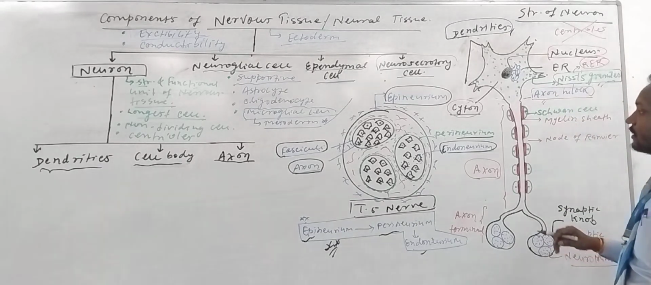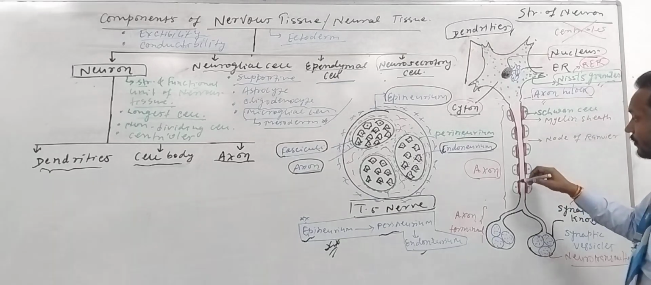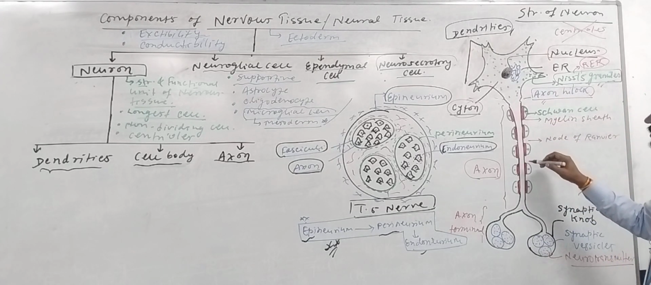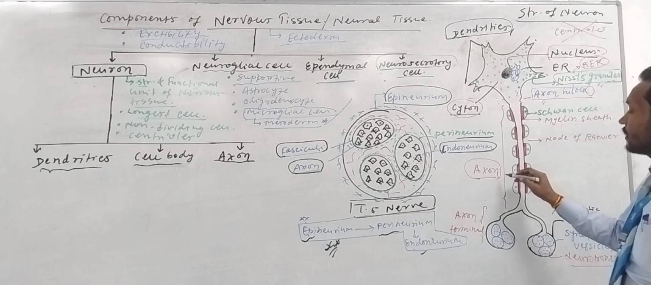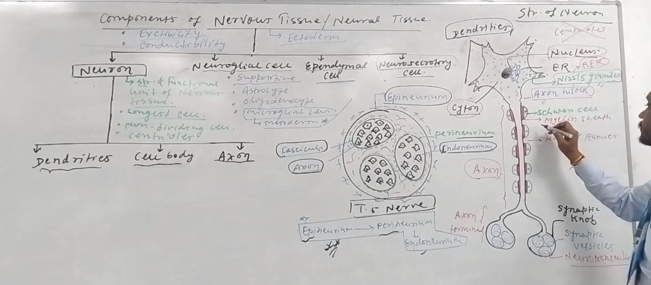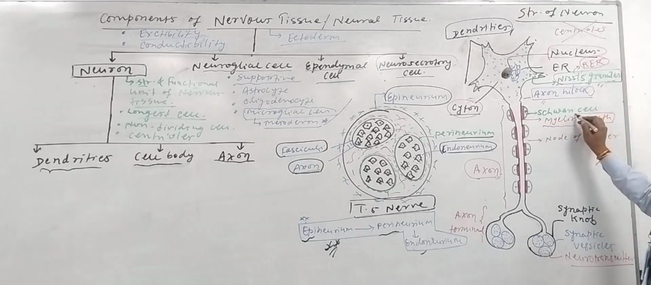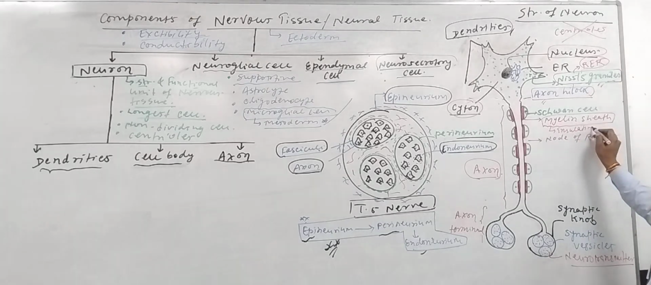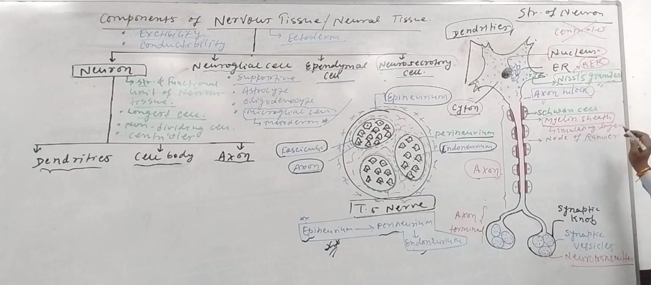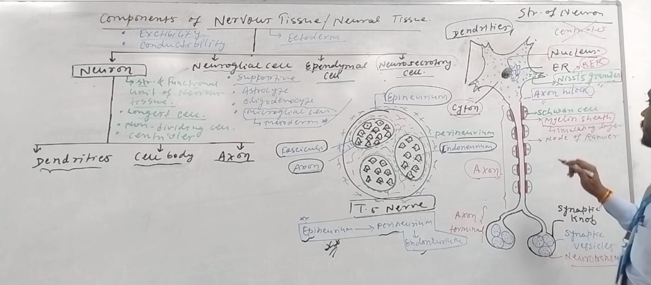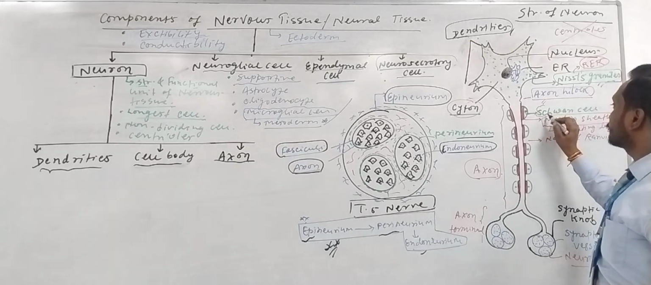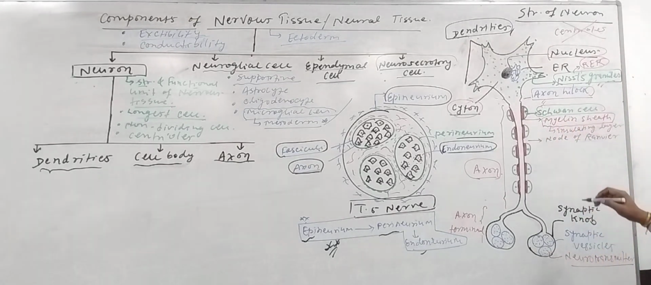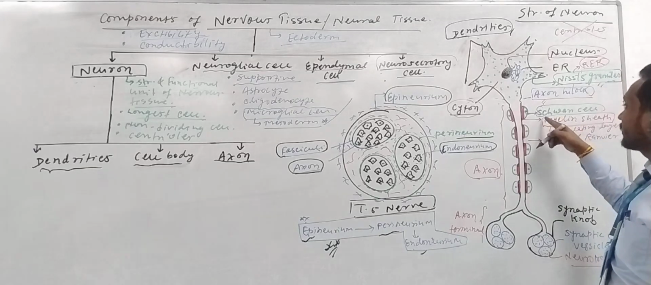Next is the structure of axons. Axons are the longest part of the neurons. The axon has peripheral parts surrounded by myelin sheaths. These are insulating layers consisting of lipids. They are generally synthesized by Schwann cells, but not always. Mostly these myelin sheaths are secreted by Schwann cells.